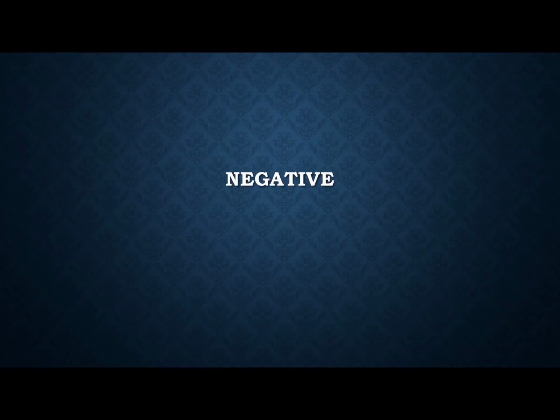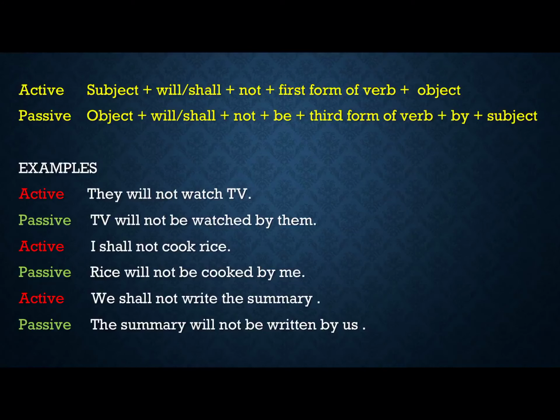Then coming to negative. Subject plus will shall plus not plus first form of verb and object, and in the passive voice it will be object plus will shall not be plus third form of a verb plus by plus subject. Now you are well versed with passive voice. I am sure you can frame it yourself. They will not watch TV. TV will not be watched by them. I shall not cook rice. Rice will not be cooked by me. We shall not write the summary. The summary will not be written by us.